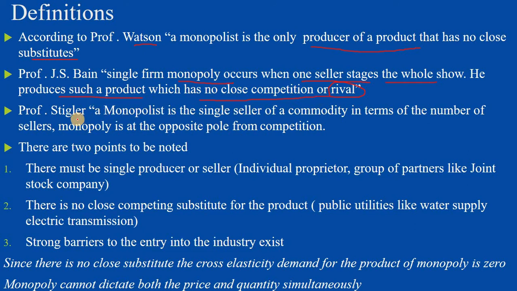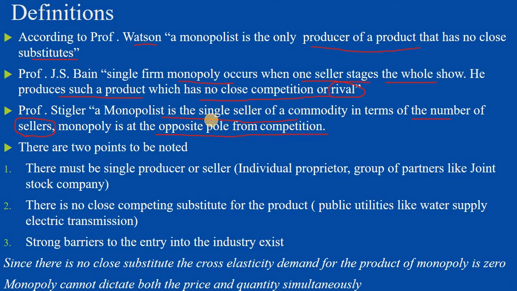And according to Professor Stigler, a monopolist is a single seller of a commodity. In terms of number of sellers, in a monopoly there is only a single seller and there is no opposing competition. No one exists in the economy to compete.